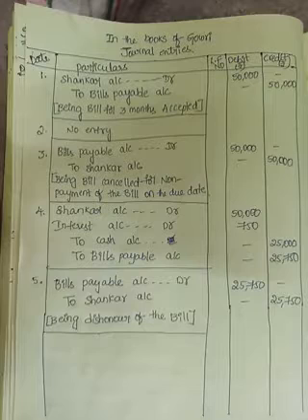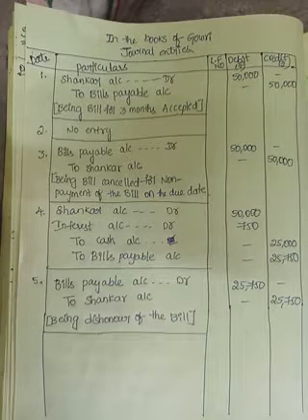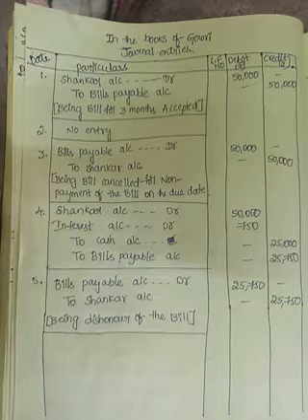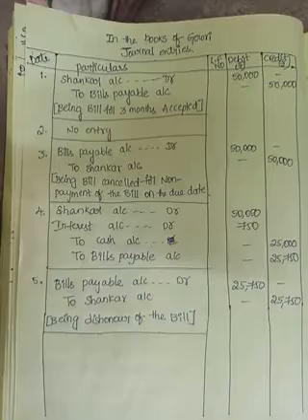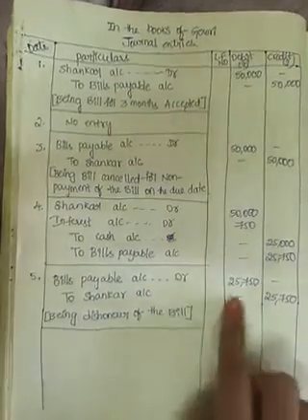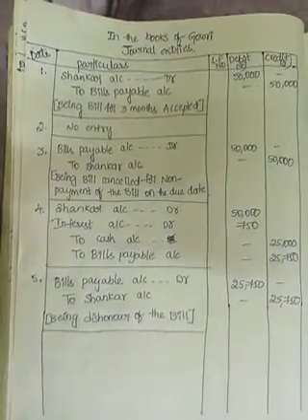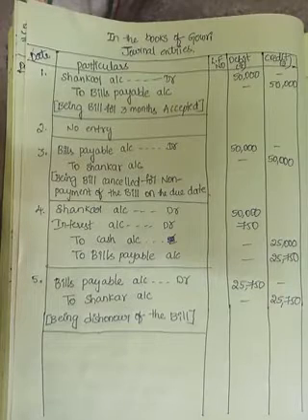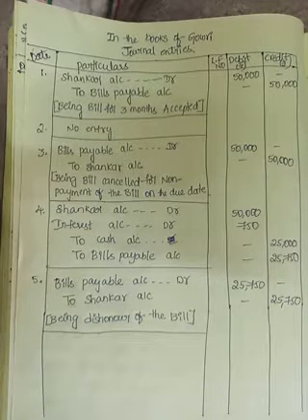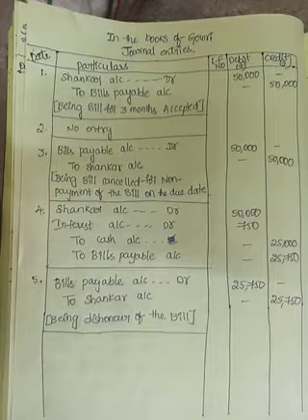Next is, these arrangements were carried out, but afterwards Gauri became insolvent and 50% of the amount could be recovered from her estate. So 50% of the amount is how much? Of 25,750 it is 12,875.